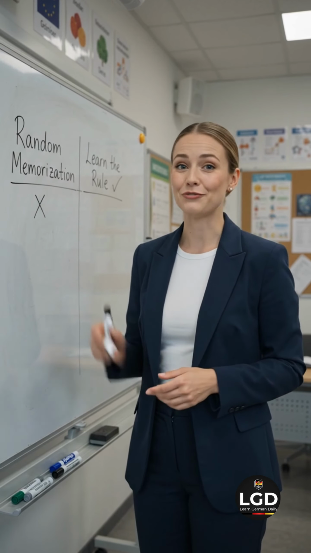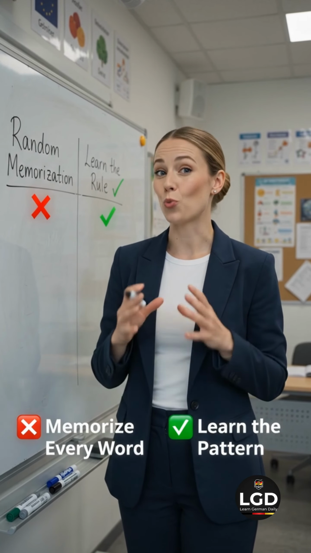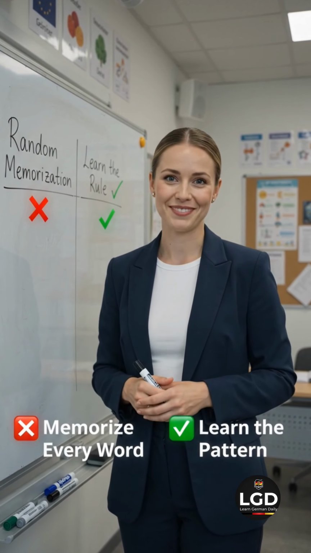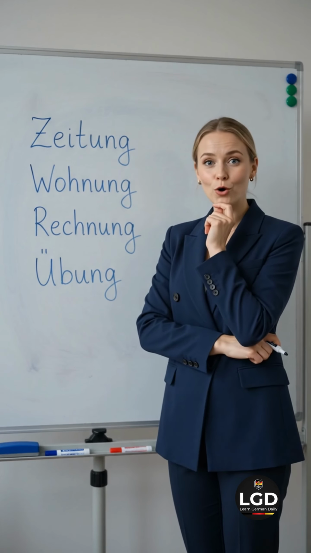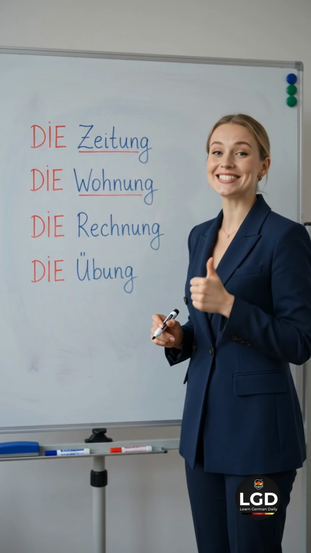German feels difficult if you try to learn each word separately, but when you learn the pattern, your brain only remembers one rule instead of hundreds of words. Now it's your turn. All 4 words end with ung. Which article do you think they use? The correct answer is die.